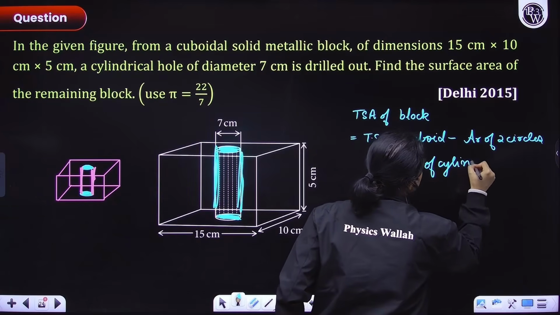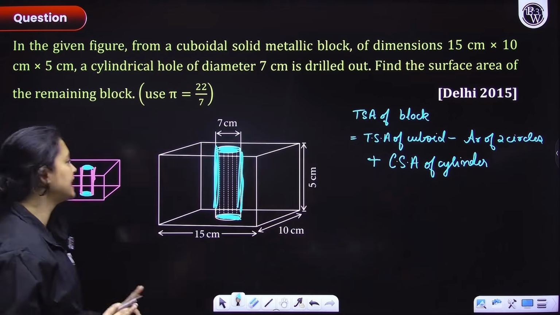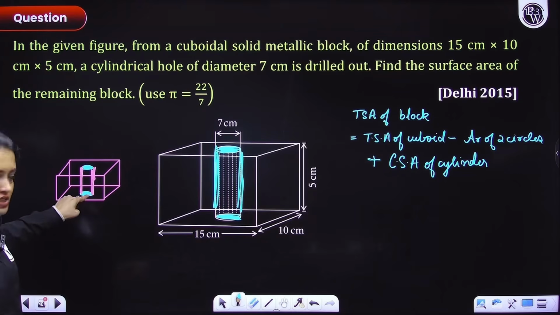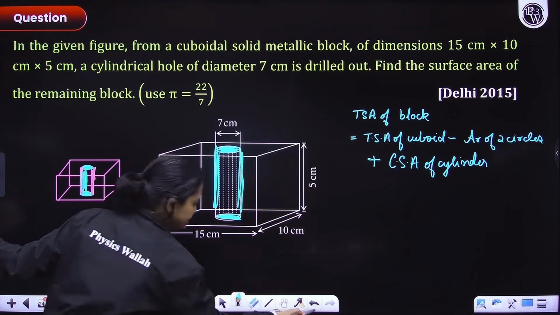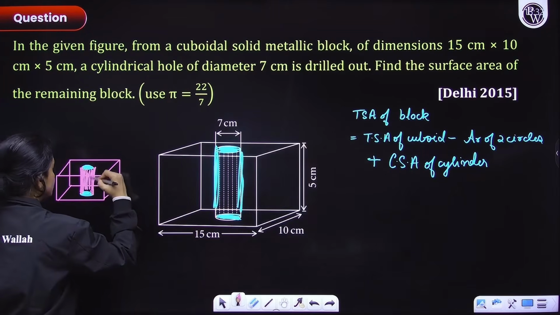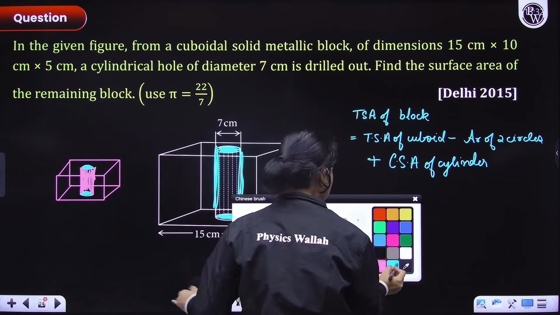That's it, guys. This is the part that you have to understand. Okay? Cool, got it? So subtract these two circles and then add this part, this surface area you will add. Come on, so now let's quickly start.